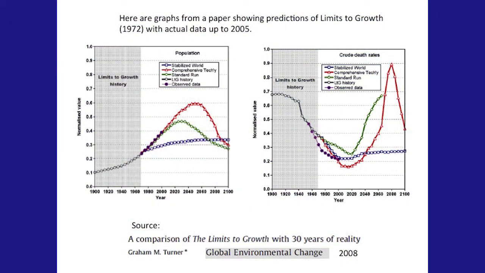There was a study done in 1972 by MIT professors called Limits to Growth. That has been updated, and we see in this slide their estimates from 1972, and the population estimates are right on for 2004 when this was done. And the interesting thing about these projections is that they take into account the environment and ecological factors.